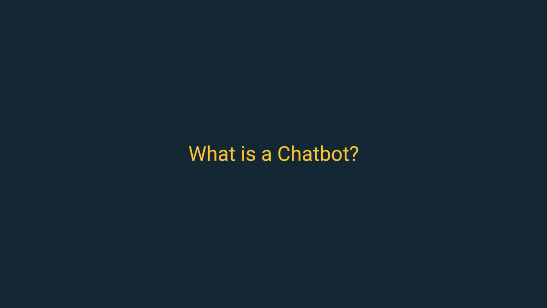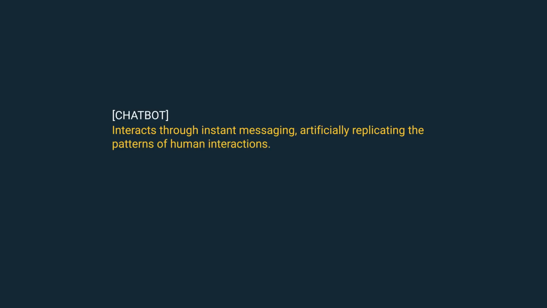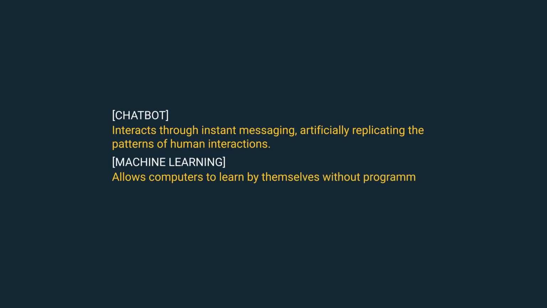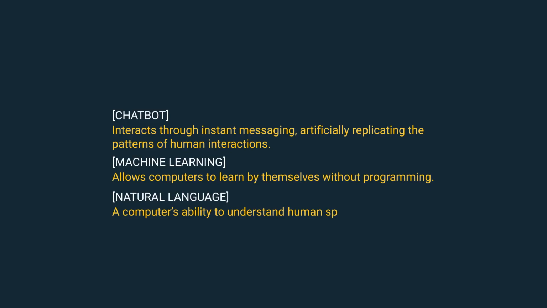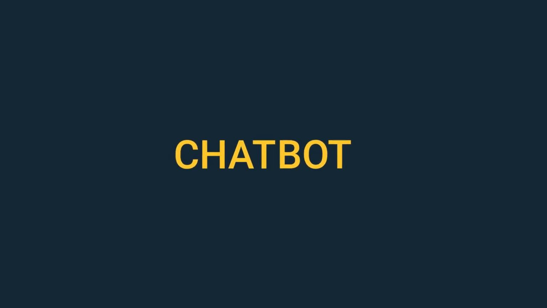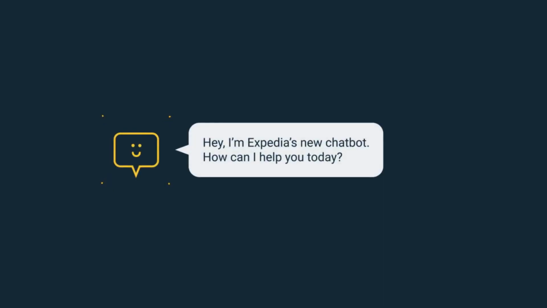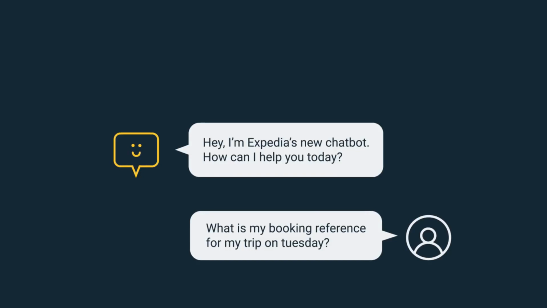What is a chatbot? A chatbot interacts through instant messaging, artificially replicating the patterns of human interactions. Machine learning allows computers to learn by themselves without programming. Natural language processing is a computer's ability to understand human speech or text. Short for chat robot, a chatbot is simply a computer program that simulates human conversations.